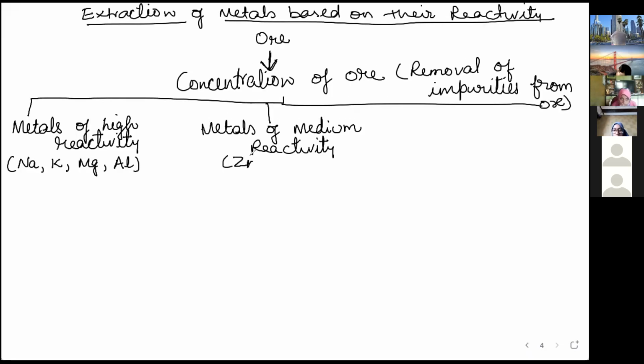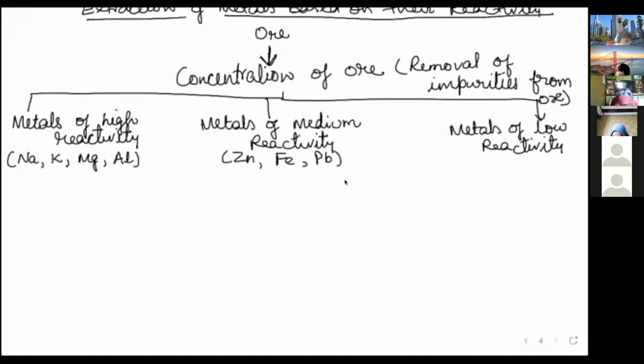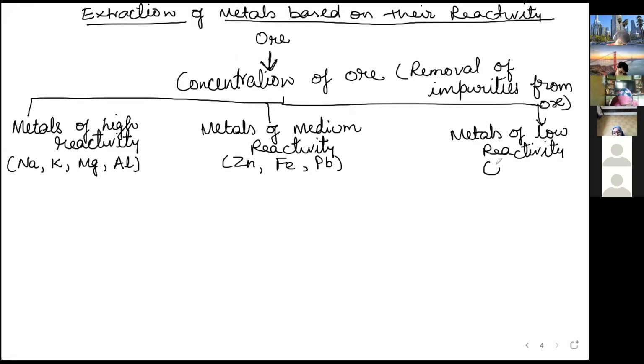This is Zn, zinc, Fe, Pb, and the last one is metals of low reactivity, Cu, Ag. These are low reactive metals.